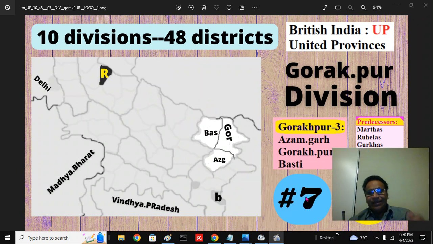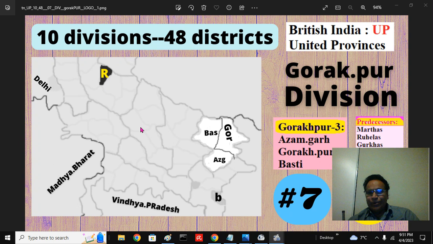This is Dr. J. Reddy. This is part 7 about the topic of 10 political divisions, 48 districts of British India's United Provinces, now called Uttar Pradesh. This is the Gorakhpur division. So in part 7, there are 10 divisions, political divisions, that is the amalgamation of 3, 4, 5 districts in India. 10 divisions, 48 districts, Gorakhpur division.